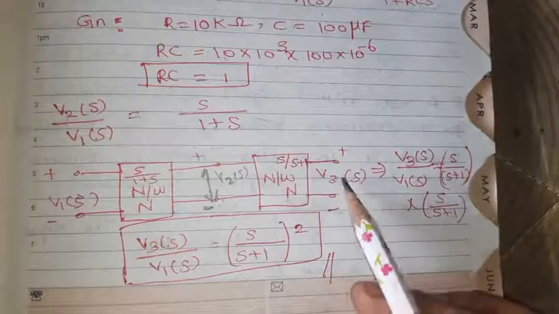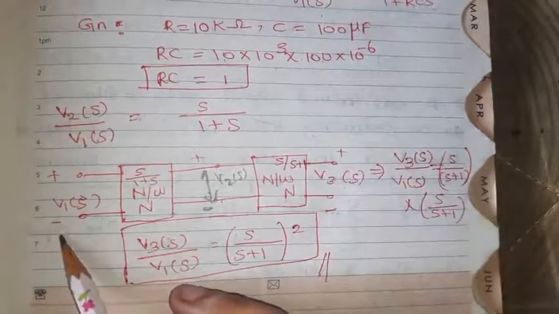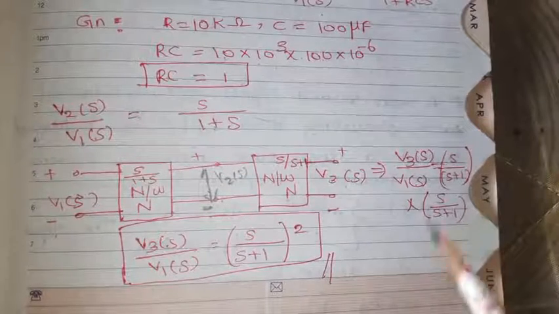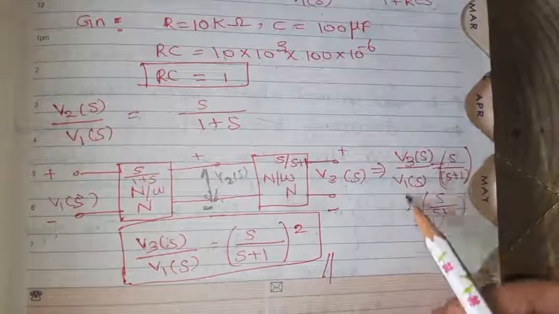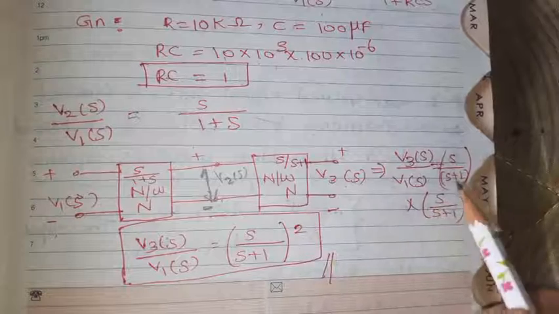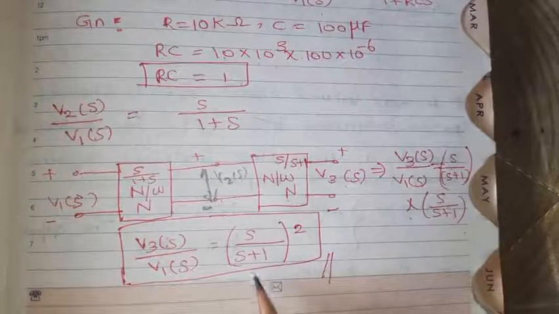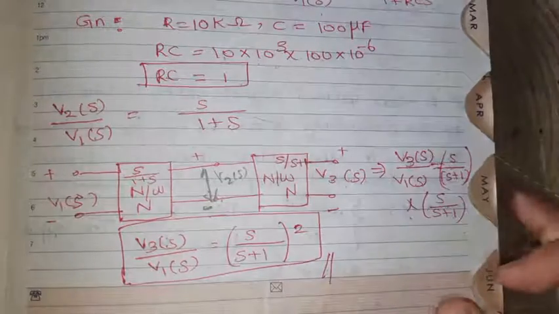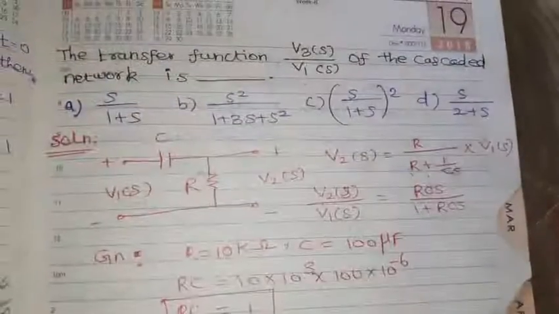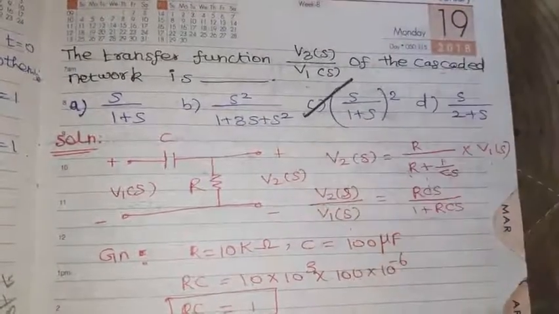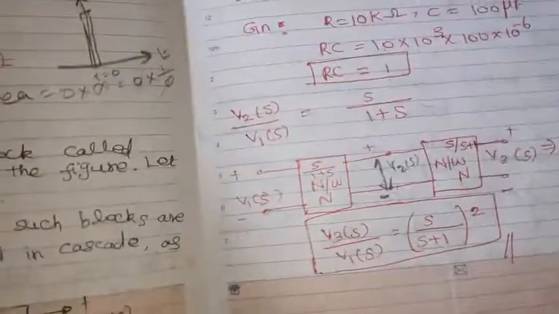What we need to find is V3 of S divided by V1 of S. When two networks are connected in cascade, we can multiply. So V3 of S divided by V1 of S equals S divided by S plus 1 into S divided by S plus 1. So S divided by S plus 1 the whole square is the right option, which is S divided by 1 plus S the whole square. Option C is the right option for this question.